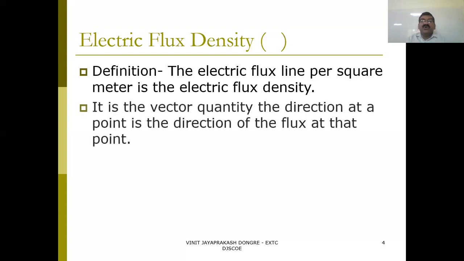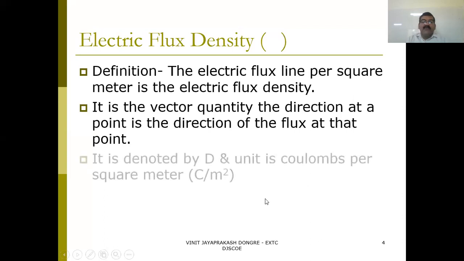It is obviously a vector quantity, and the direction at a particular point is the direction of the flux at that point.